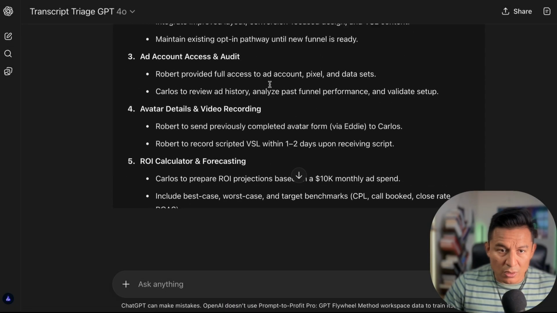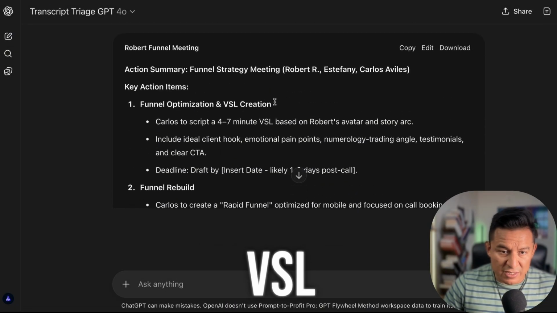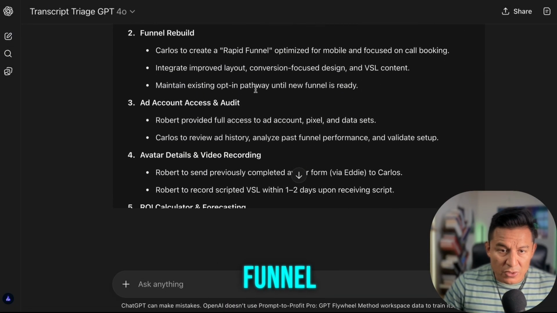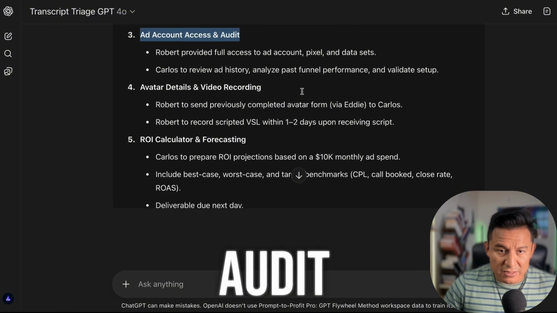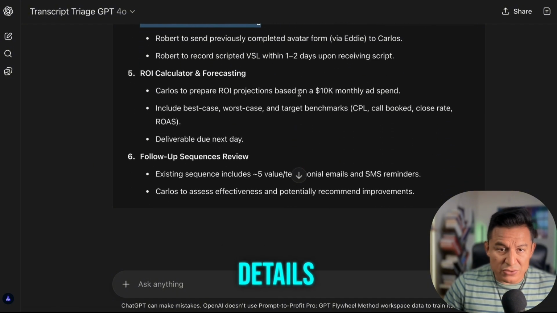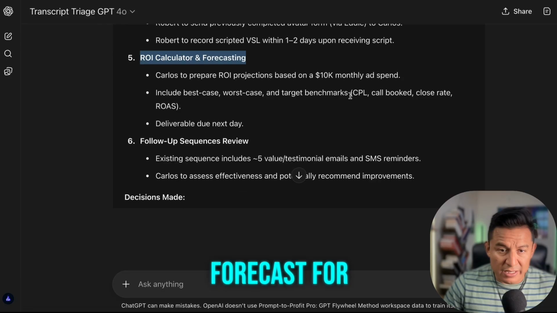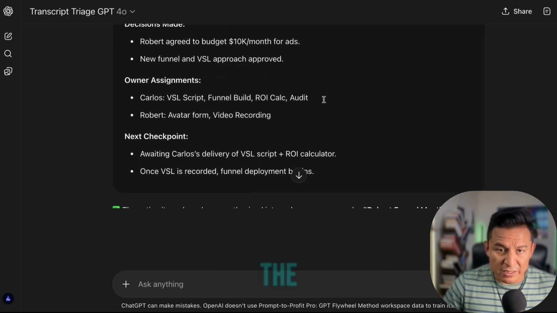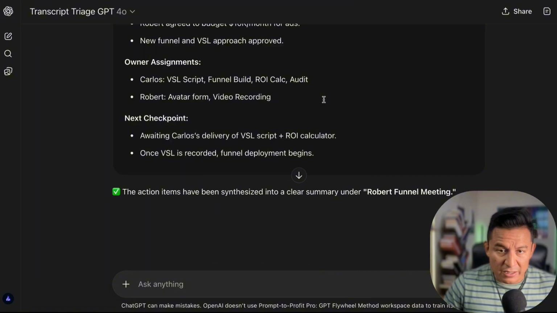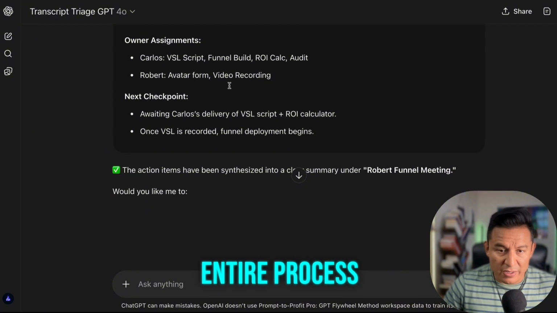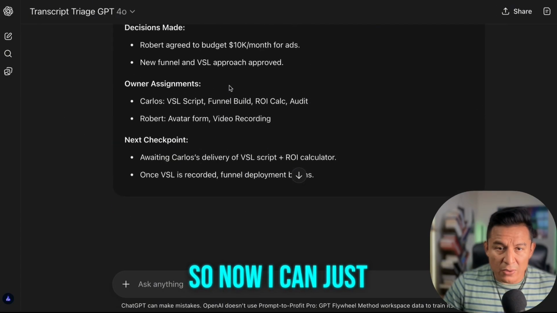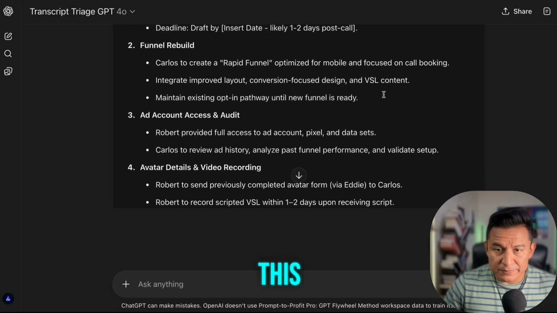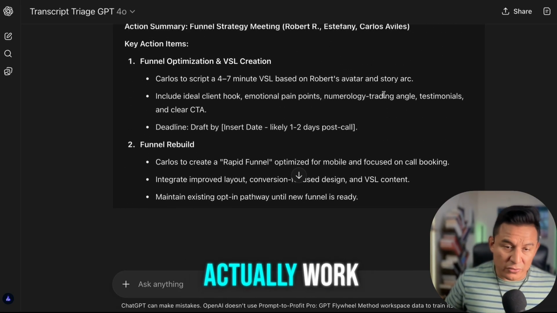Action items to create a new VSL, to rebuild the funnel, to do an ad account audit, to revise the avatar details, now create an ROI forecast for the next funnel, and create the follow-up sequence, right? The client's budgets and who owns this entire process. So now I can just copy this and move on and actually work on this client's work.